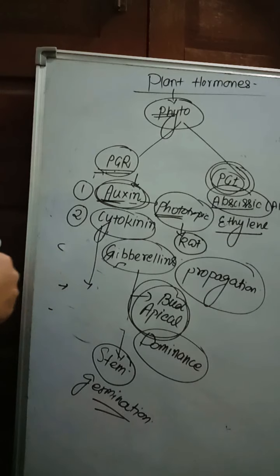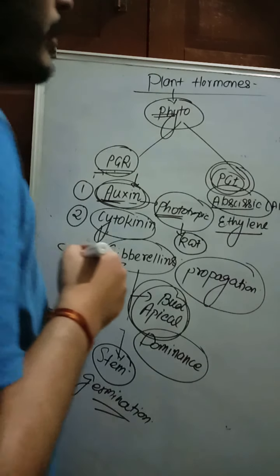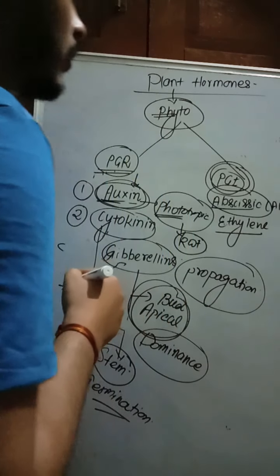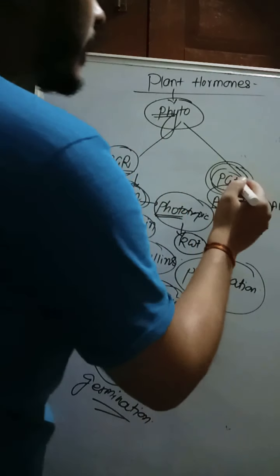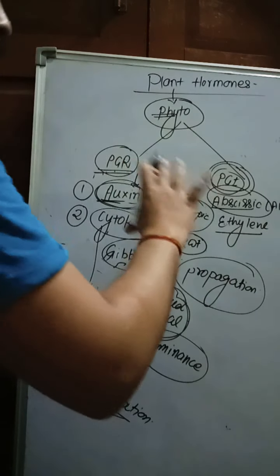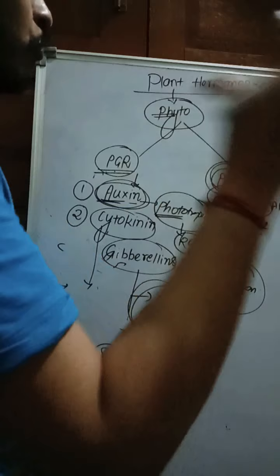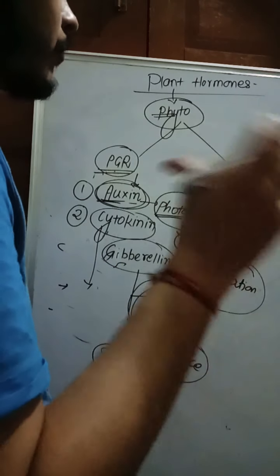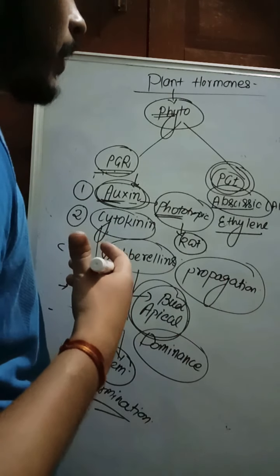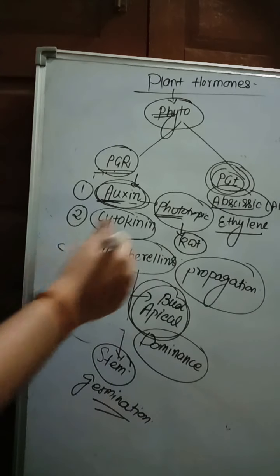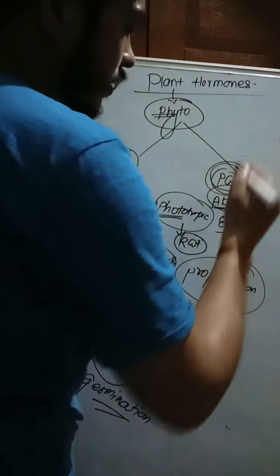Abscisic acid (ABA) also promotes the senescence and aging of the leaf by formation of the abscission layer. The abscission layer helps in the shedding and falling of leaves and fruits from the stem parts of the plant. So that is the function of abscisic acid.